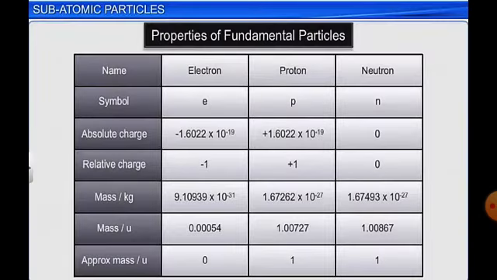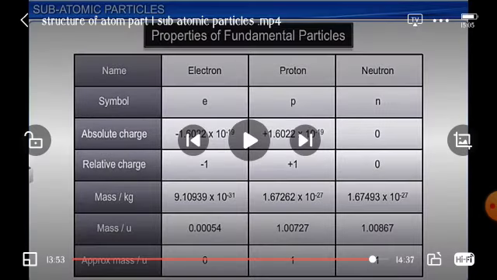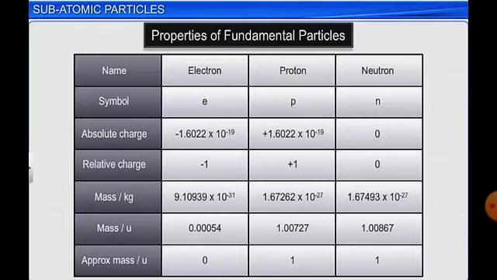Proton has positive charge, and this is about the properties of electron, proton and neutron. The symbol for electron is e, that of proton p and neutron n. The charge of electron is -1.6022 × 10^-19 coulomb, that of proton +1.6022 × 10^-19 coulomb, and neutron has no charge. Relative charge of electron is -1, that of proton +1 and neutron 0. Mass in kg is 9.1 × 10^-31 for electron, 1.67 × 10^-27 for proton and 1.67 × 10^-27 for neutron; that of proton and neutron are nearly the same.